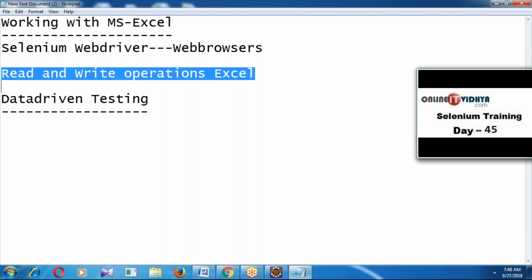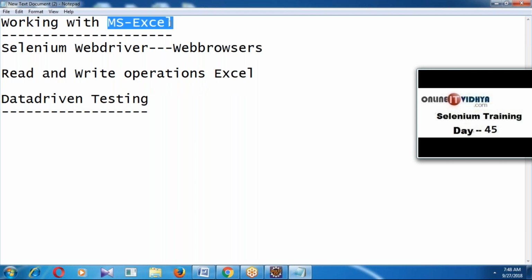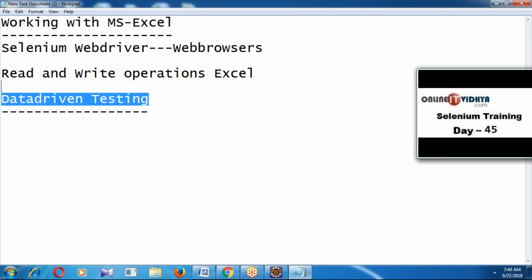Are you clear on my point? Once again, today we're discussing working with Excel. Why should we perform read and write operations on Excel? To perform data-driven testing. Data-driven testing means what? Same task, same operation, checking with multiple sets of test data.